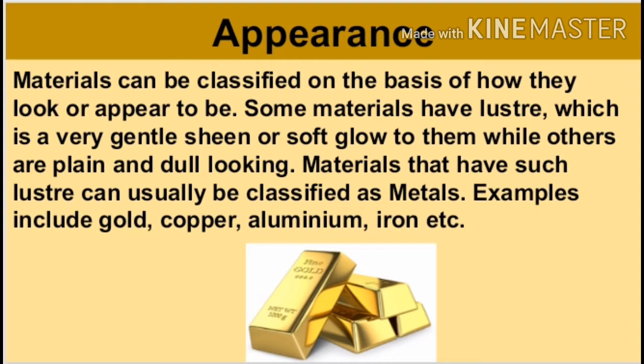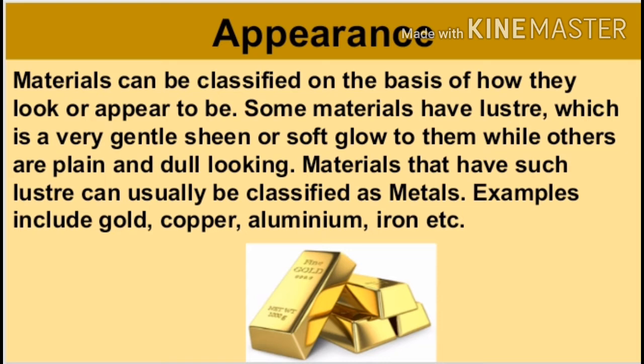Appearance. Materials can be classified on the basis of how they look or appear to be. The appearance of some material is different from others. For example, wood looks different from glass. In a similar way, silver looks different from paper. Some materials are shiny, whereas others are not.